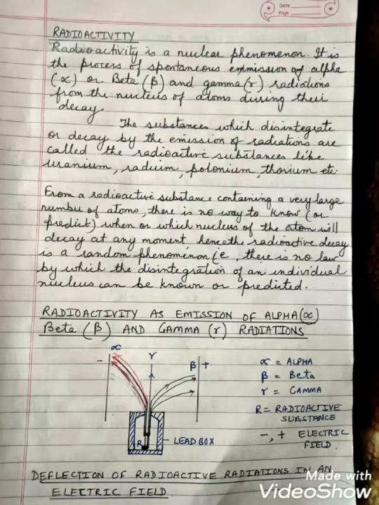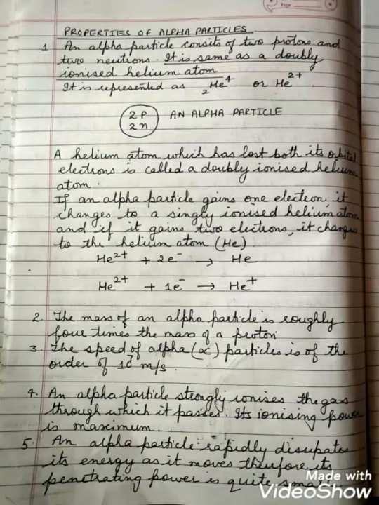Alpha particles are deflected by the negative electric field, whereas the beta particles are deflected by the positive electric field. The gamma radiations, because they are uncharged, move straight without any deflection. Coming on to the properties of alpha, beta and gamma radiations, you have to compare their properties one by one.